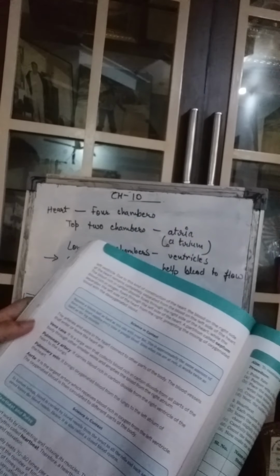Now girls, I have explained to you the different parts of the heart, but you can understand from here also. The vena cava. Vena cava is a large vein that collects the blood rich in carbon dioxide from all parts of the body through other smaller veins and empties the blood into the right atrium. Okay. Then we have the pulmonary artery. Pulmonary artery carries the blood rich in carbon dioxide from the right ventricle of the heart to the lungs.